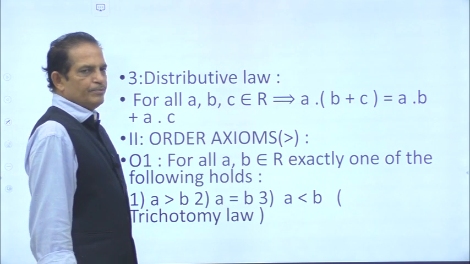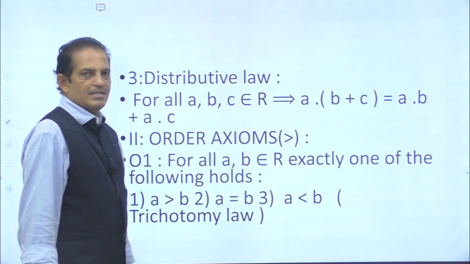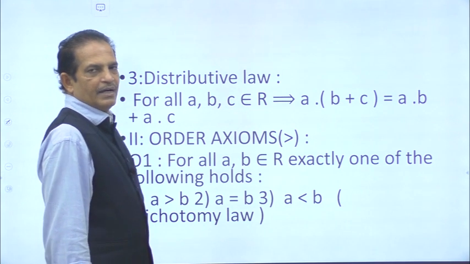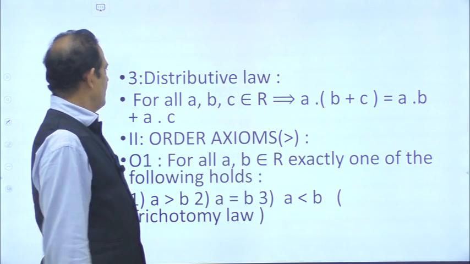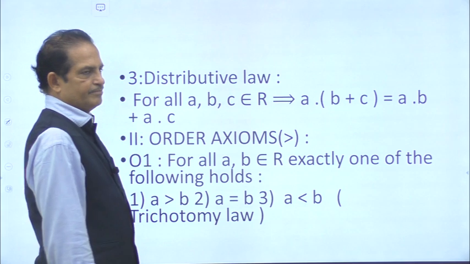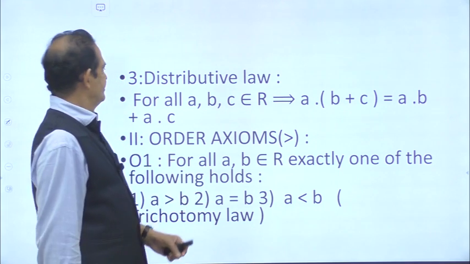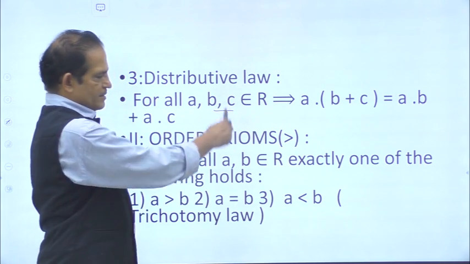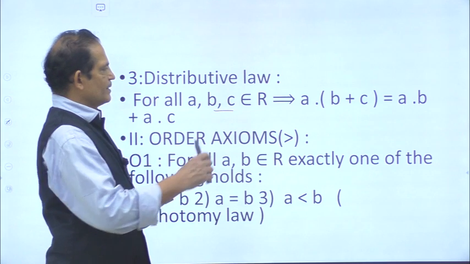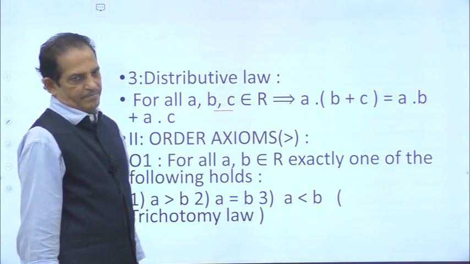Then the distributive law, this is the third one. Addition is first, multiplication is second, and distribution is third. So what is the distributive law? The distributive law combines multiplication and addition. For all a, b, c belonging to R, a · (b + c) is equal to a · b + a · c.